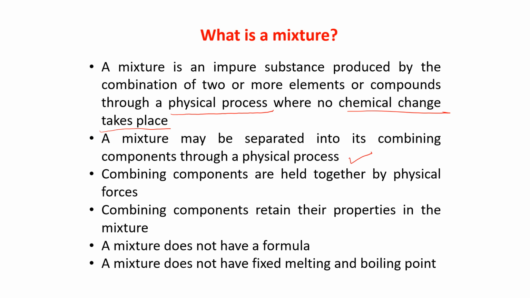But if you want to separate hydrogen and oxygen from water, as it is a compound, electricity has to be passed. But if you want to separate a mixture, as I told you, pebbles and rice grains, you can do it by hand picking only. That is a totally physical process.